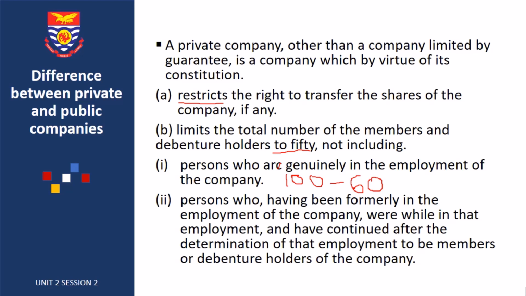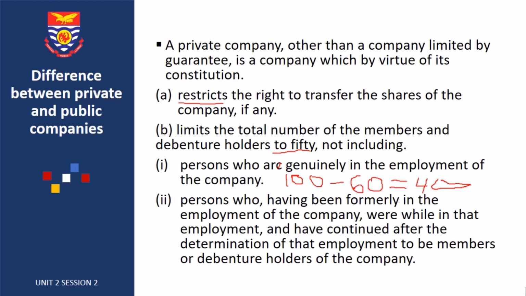Now, if you are applying this principle, it means that the total number of debenture holders and shareholders of such a company is 40, even though on the face of it you are seeing 100. That's how it works. However, for public companies, there is no limitation.